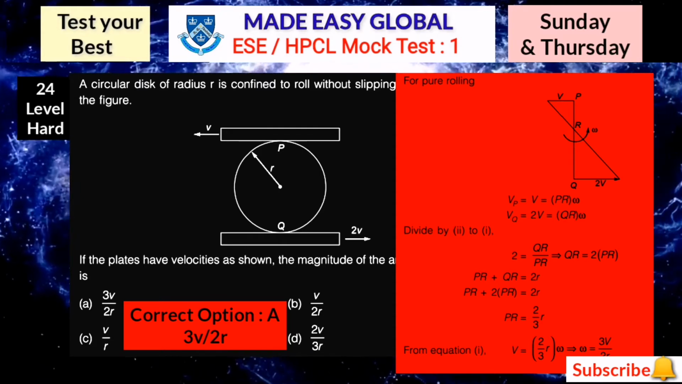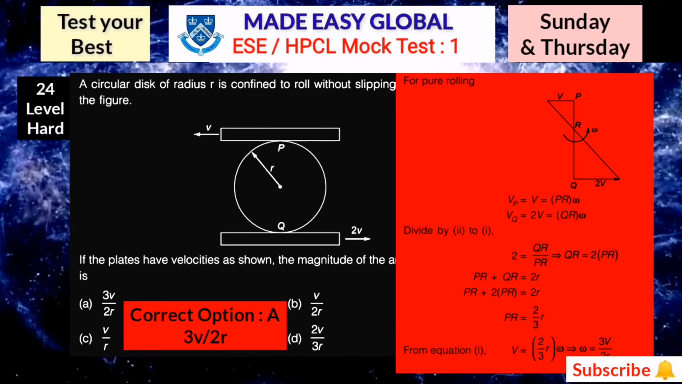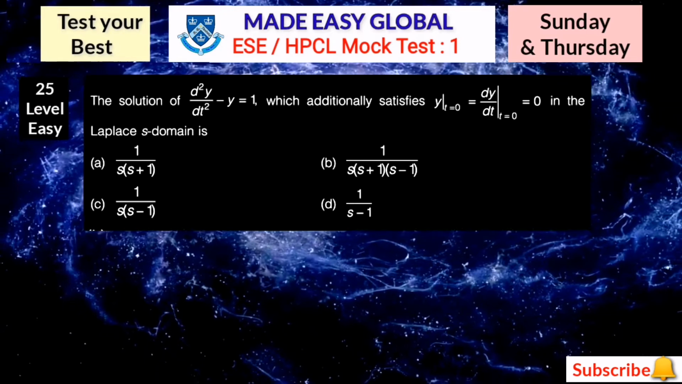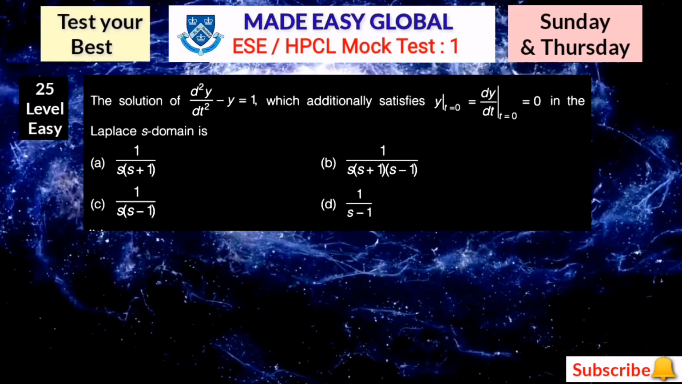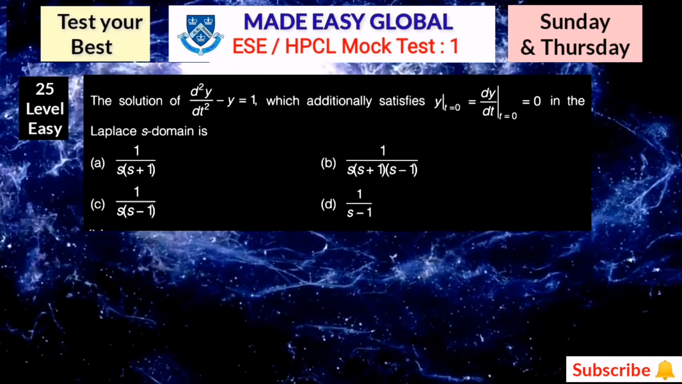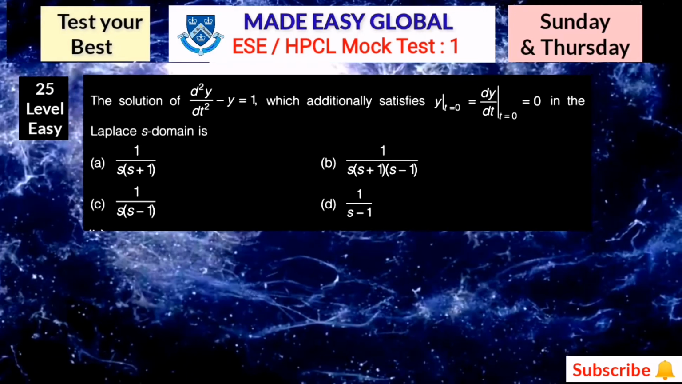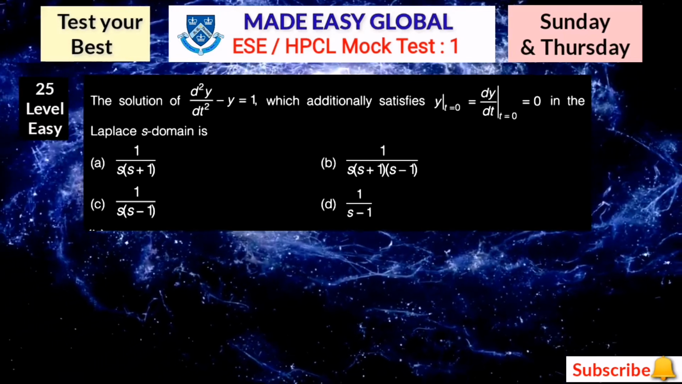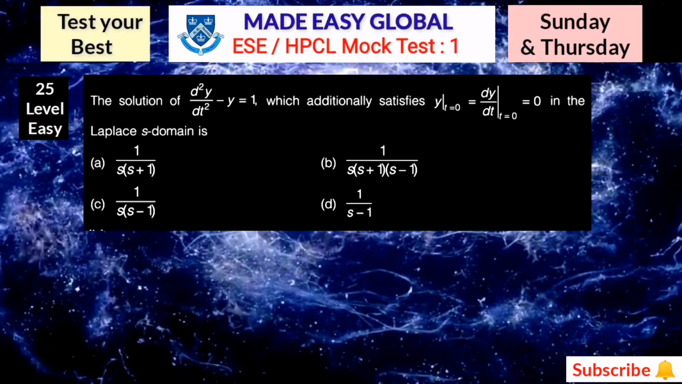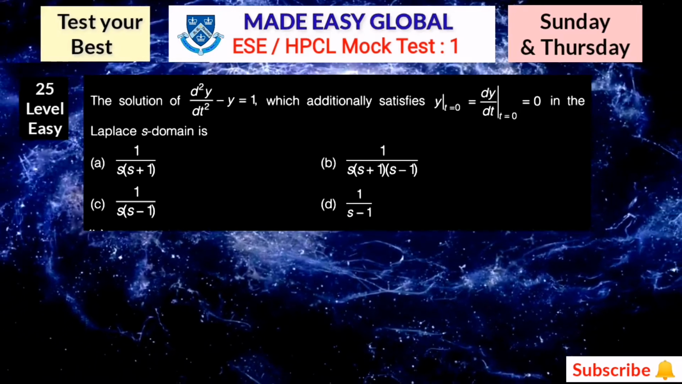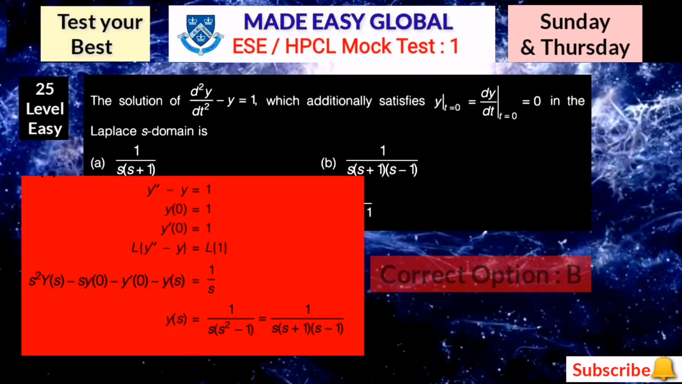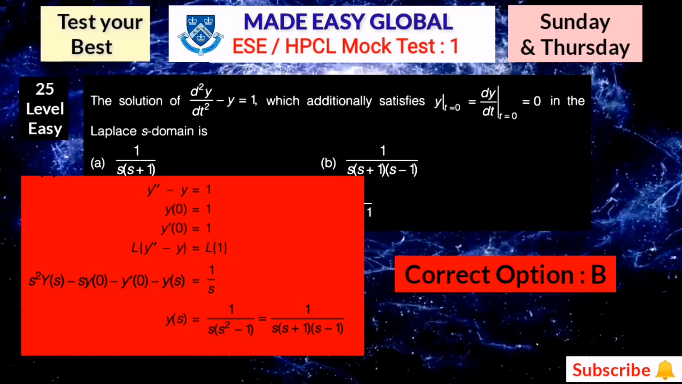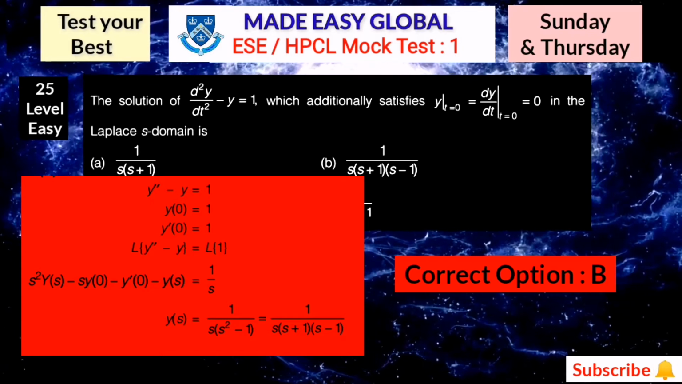Now let's move towards the next question. Question number 25. The solution of d square y by dt square minus y is equal to 1, which additionally satisfies y at t equals 0 and dy by dt at t equals 0 being 0, in the Laplace domain is. So here you just have to convert into the Laplace transform, or you can say the inverse Laplace. So here the correct answer is option number B. Solution is also given. This is also an easy question.